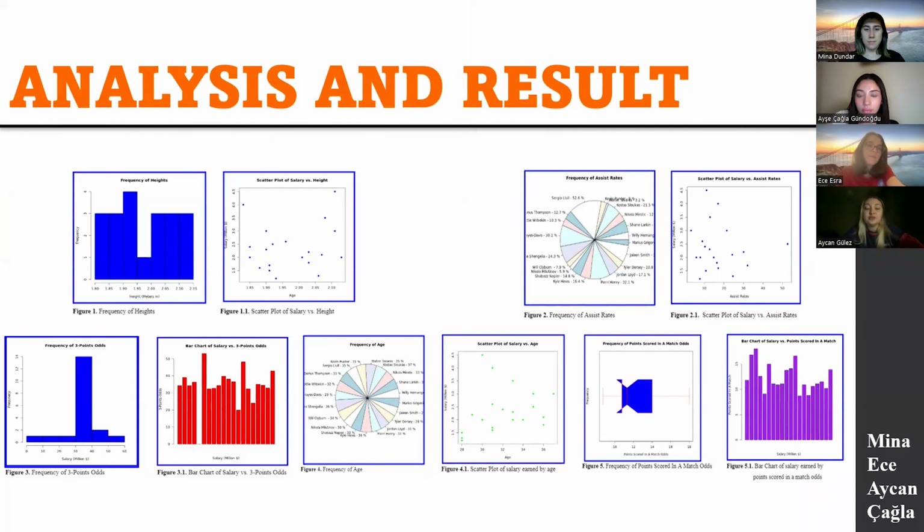In the figures, the provided R code calculates the correlation between basketball players' heights and salaries, creates a histogram showing the frequency distribution of heights, and generates a scatter plot illustrating the relationship, one of them between height and salary. And you can see the rest in our presentation and in our report.